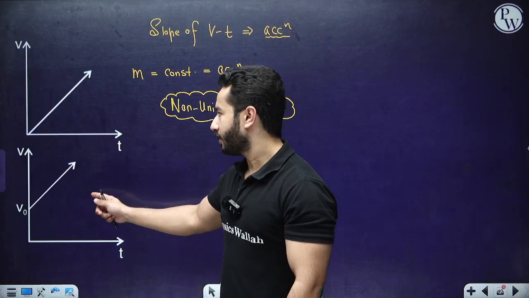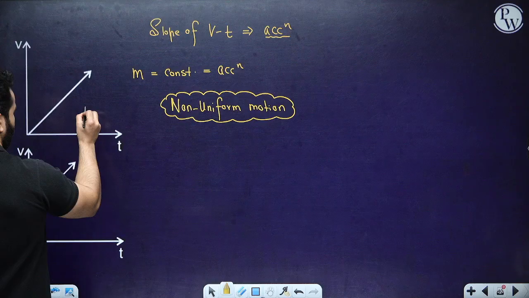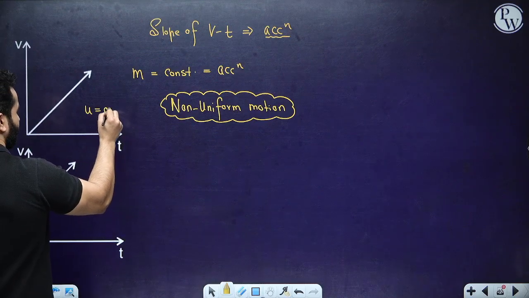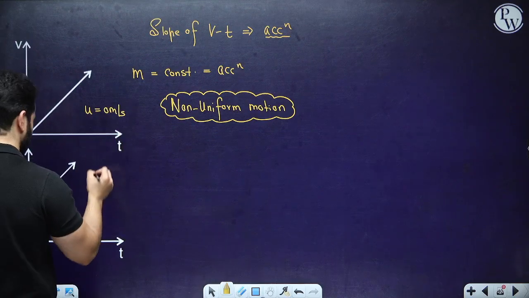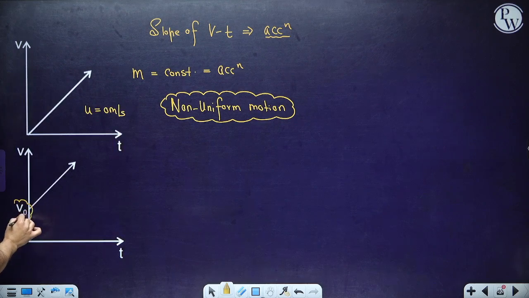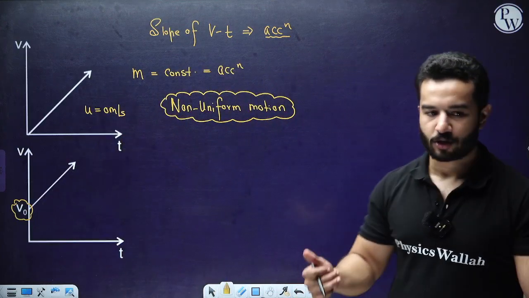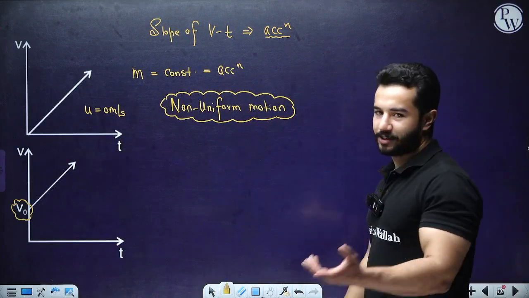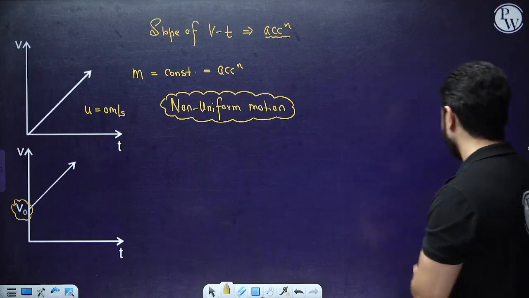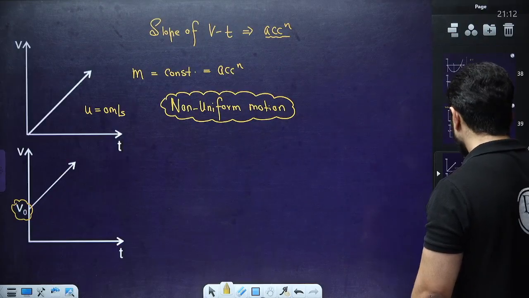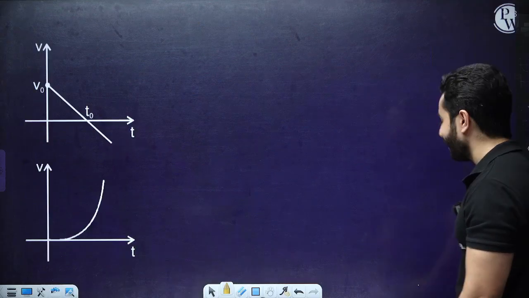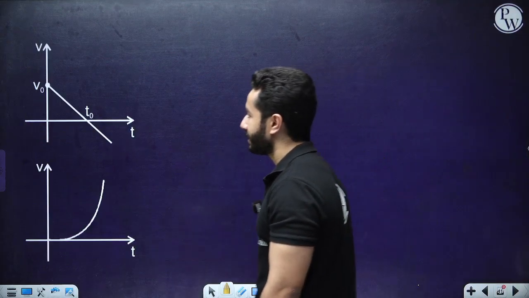Over here, no difference. Initial velocity was 0 over here. In this case, we have got a certain initial velocity, that is V0. Other than that, we have got the same case. Non-uniform motion, acceleration is constant, which means the velocity is increasing at a constant rate, right? So my friends, we have almost completed this chapter. We have got a couple of things left.